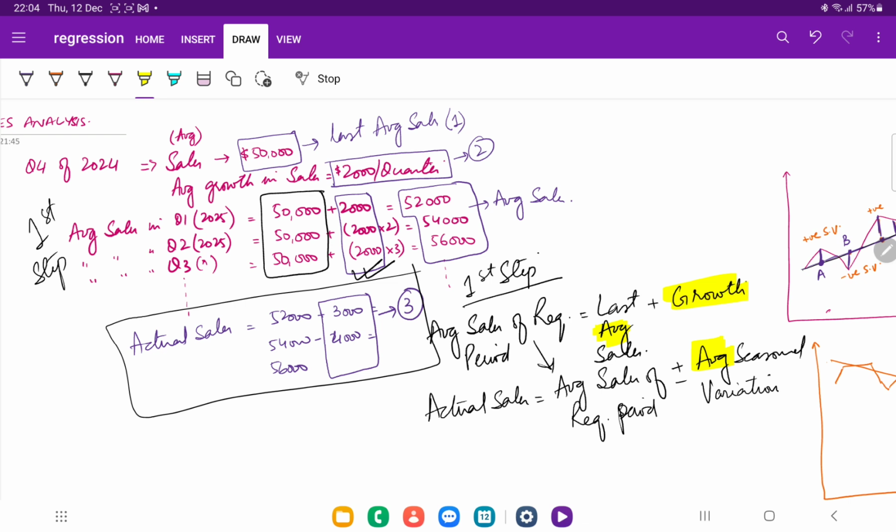In the next video we will calculate these three figures. The first figure is the last average sales, the second figure is growth, and the third figure is the average seasonal variation. And obviously there are two models which we can use. The first model which we are doing is the additive model. Then we will do the multiplicative model.